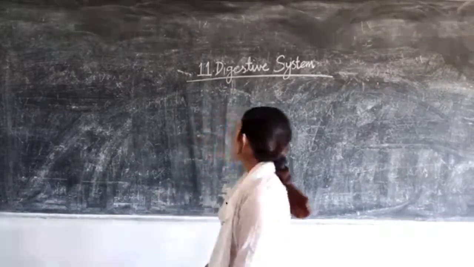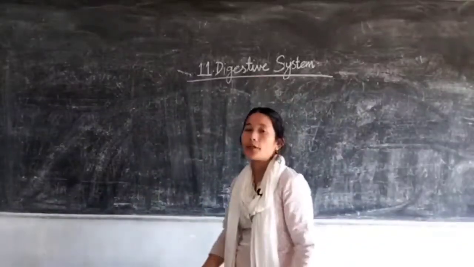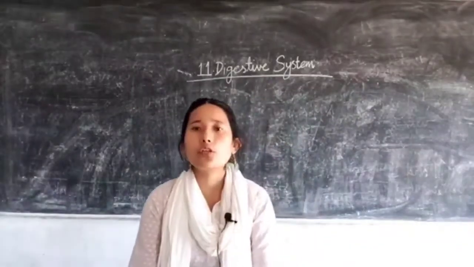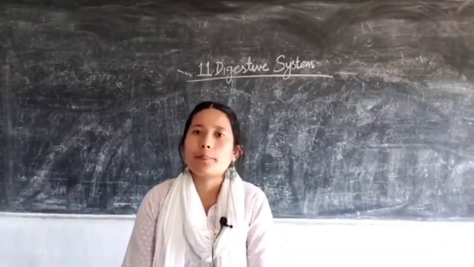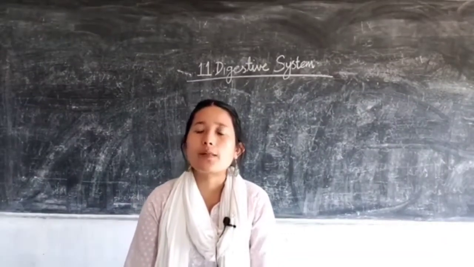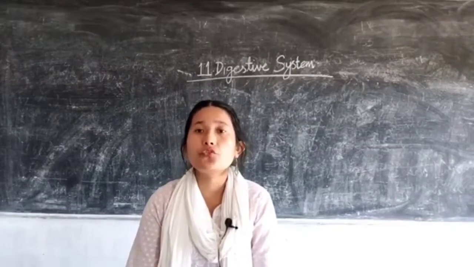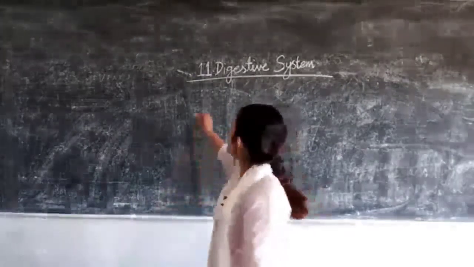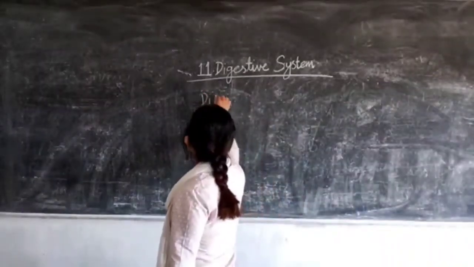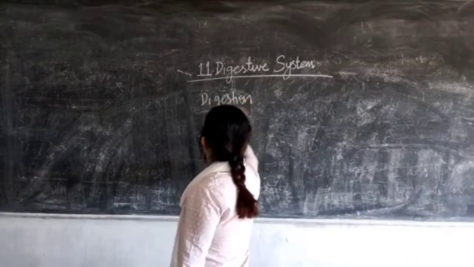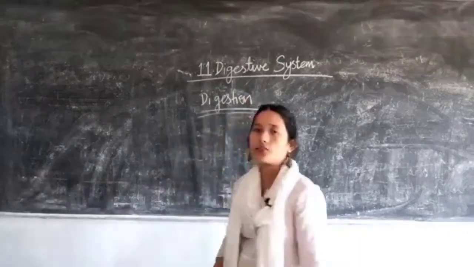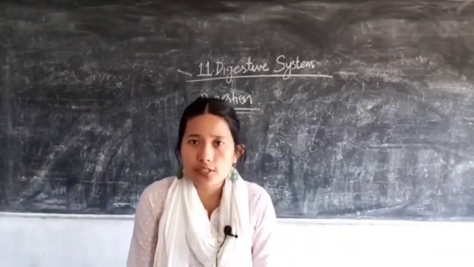Similarly, we have the digestive system in our body. So, what is its role? As the name suggests, the digestive system is an organ system which helps in digestion of the food. Now, what do you mean by digestion? I hope you know the basic meaning of this term.